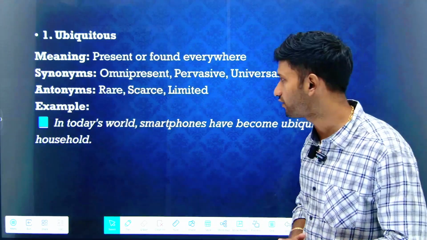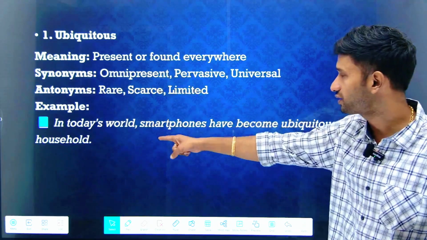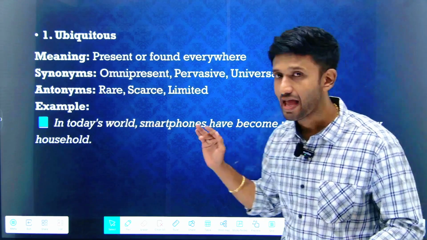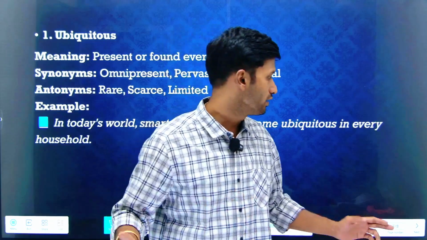Example of the word ubiquitous, where we can use it properly in today's world: smartphones have become ubiquitous in every household. So smartphones can be found everywhere.